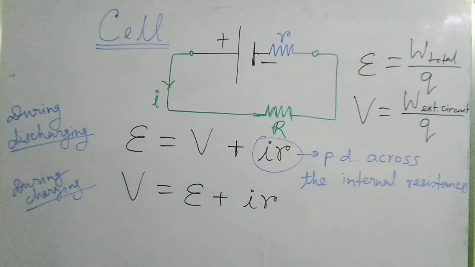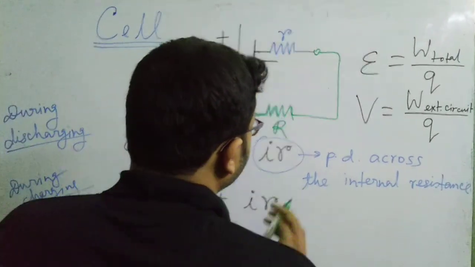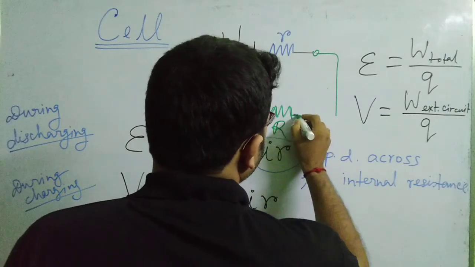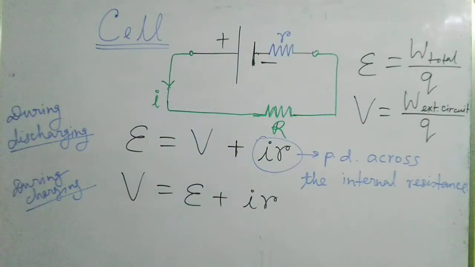So this is the equation: V equals epsilon plus IR. Okay, so I think the concept of the relation between the internal voltage drop, terminal voltage and EMF is clear.